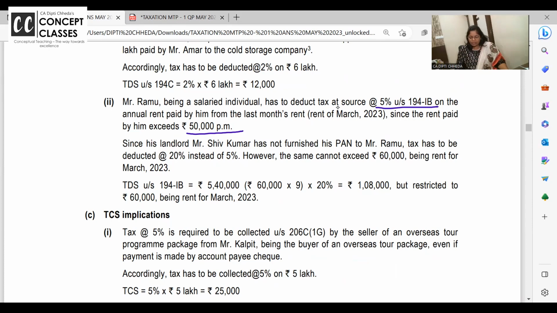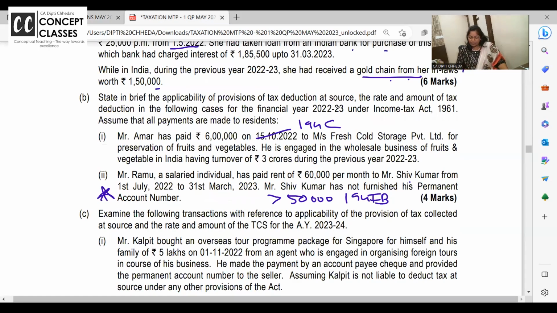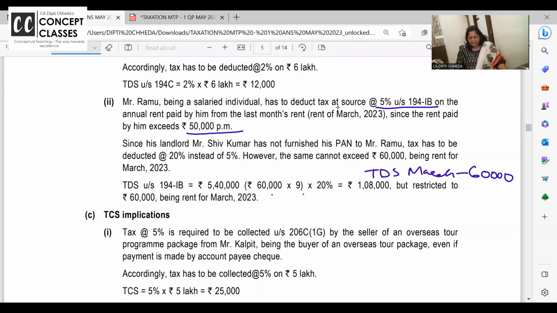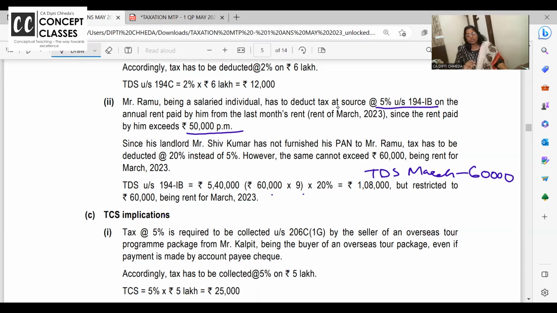It's very interesting. For Ramu, 194 IB, 5% TDS is deducted if you are paying rent to anyone above 50,000. So 60,000. Okay. And he did not furnish PAN also. If PAN is not given, whatever may be the rate of TDS, 1%, 2%, 20%, cut at the higher rate. So 60,000 into 9 months into 20%. 1,08,000 is TDS to be deducted in March. But what is the March month rent? 60,000. So how much TDS will be deducted? 60,000. There are too many googlies.